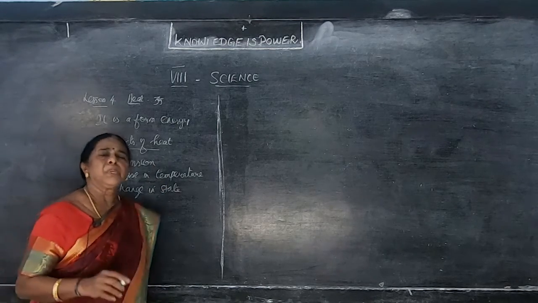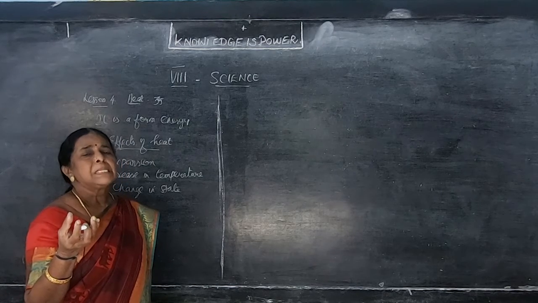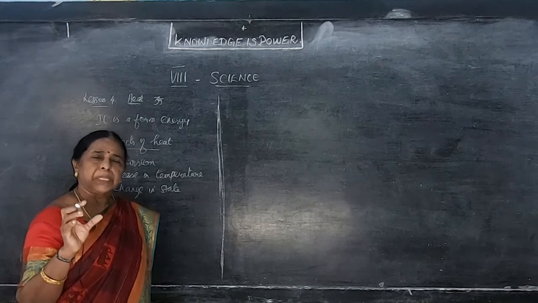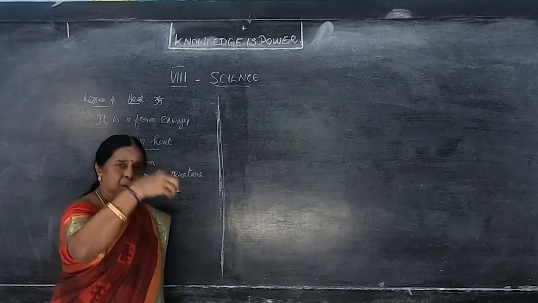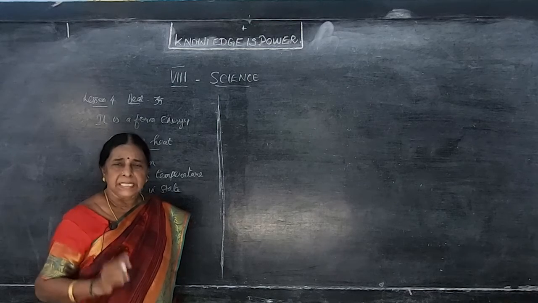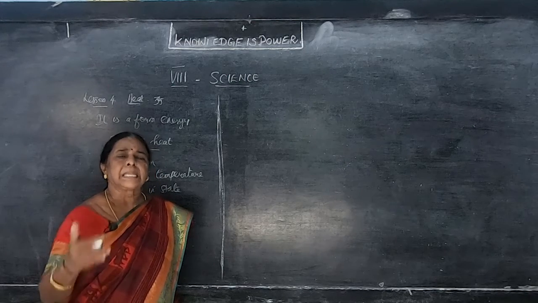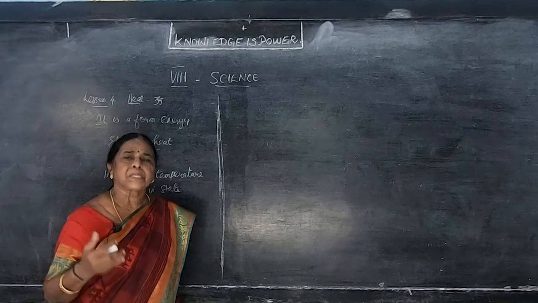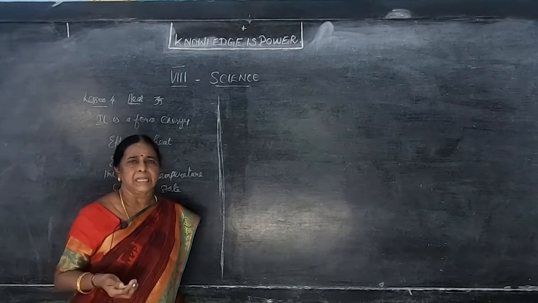Expansion, what you have to do? You have to take a metal ball. So that metal ball, you have to take one stand. The metal ball can easily go through that before heating. After heating, the same metal ball and the same stand, it cannot go through because of the heat it expanded. So it is an example for expansion.